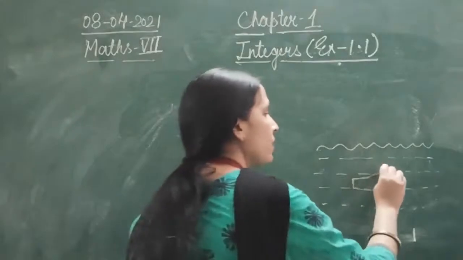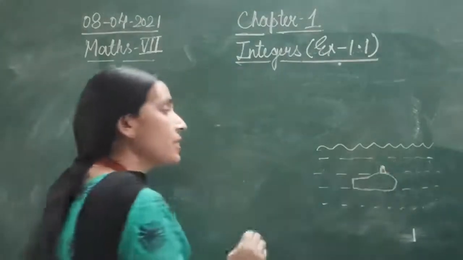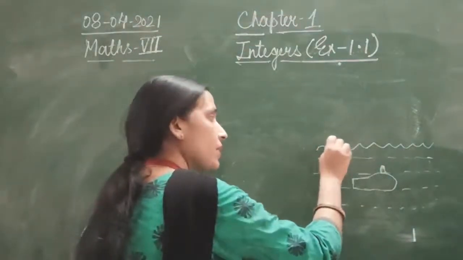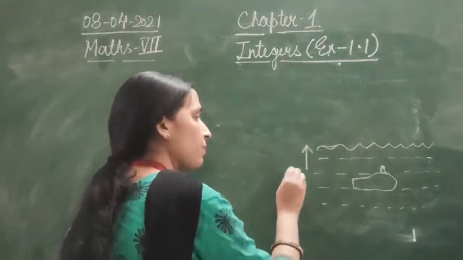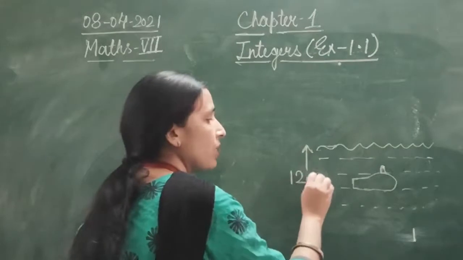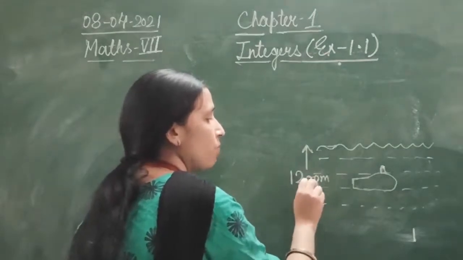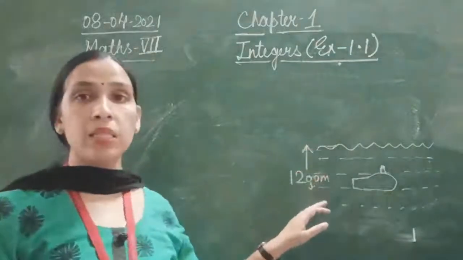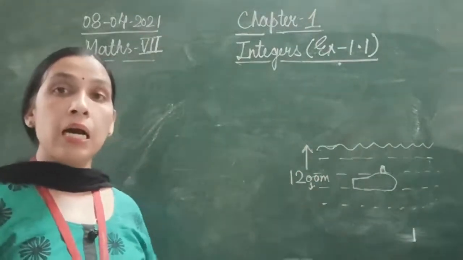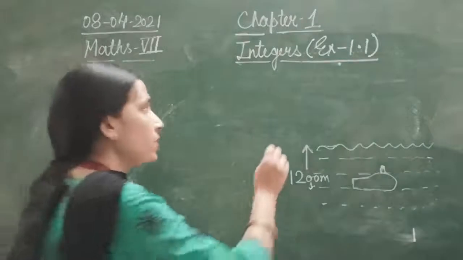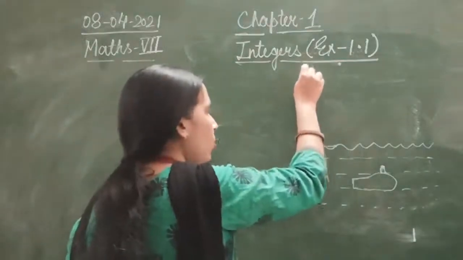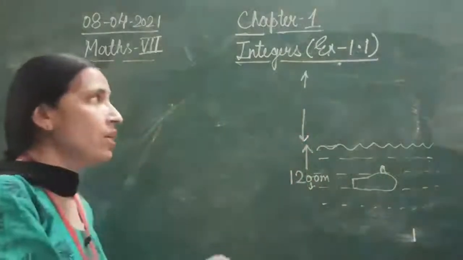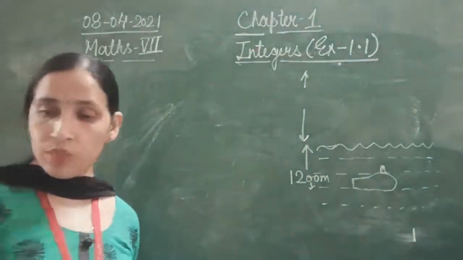This submarine is 1200 meter below the sea level. What is the distance from sea level? That is 1200 meter. Above the sea level we have one aeroplane which is flying.